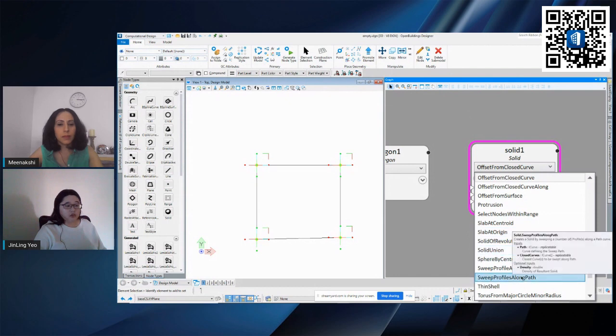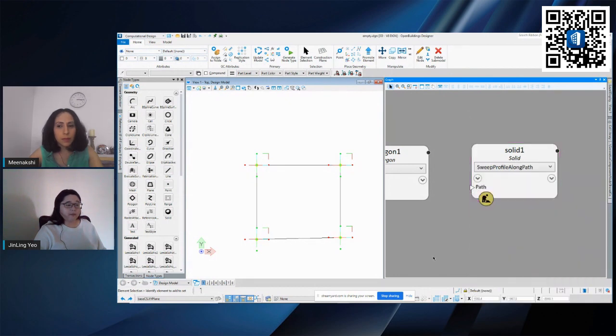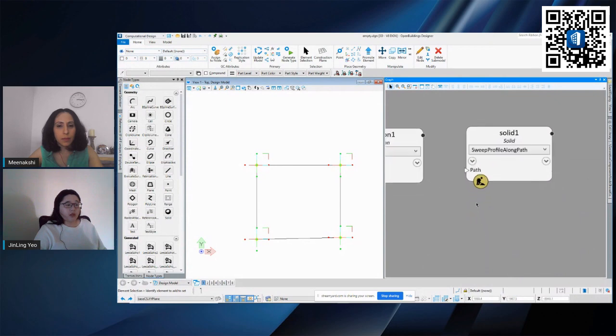I'm just going to choose the one that says sweep profile along path. You'll see that there are two arrows here. The one on the left is an input port, which you are giving values to create the solid. The one on the right, which is the output, is basically the properties. Whatever properties you create out of this solid, it is just showing you in this output here.